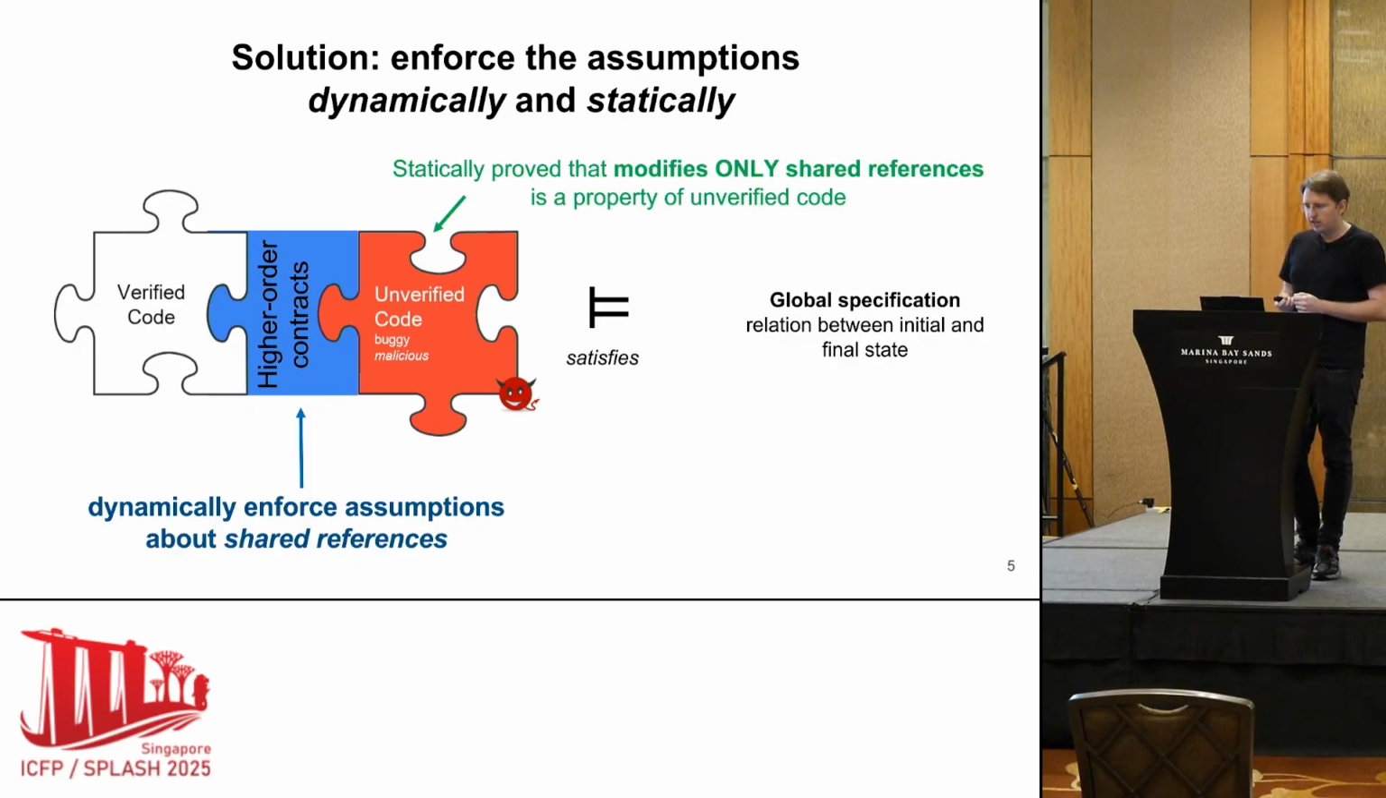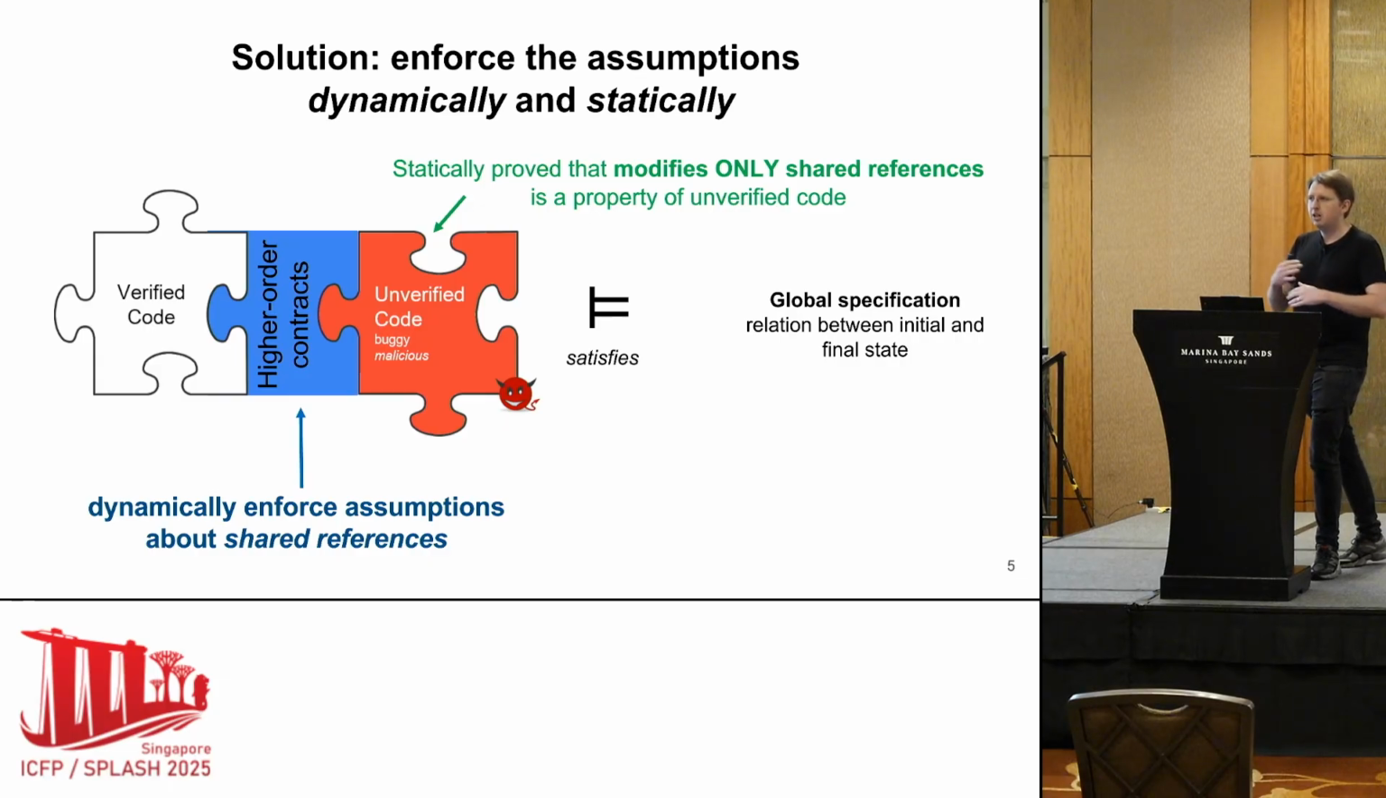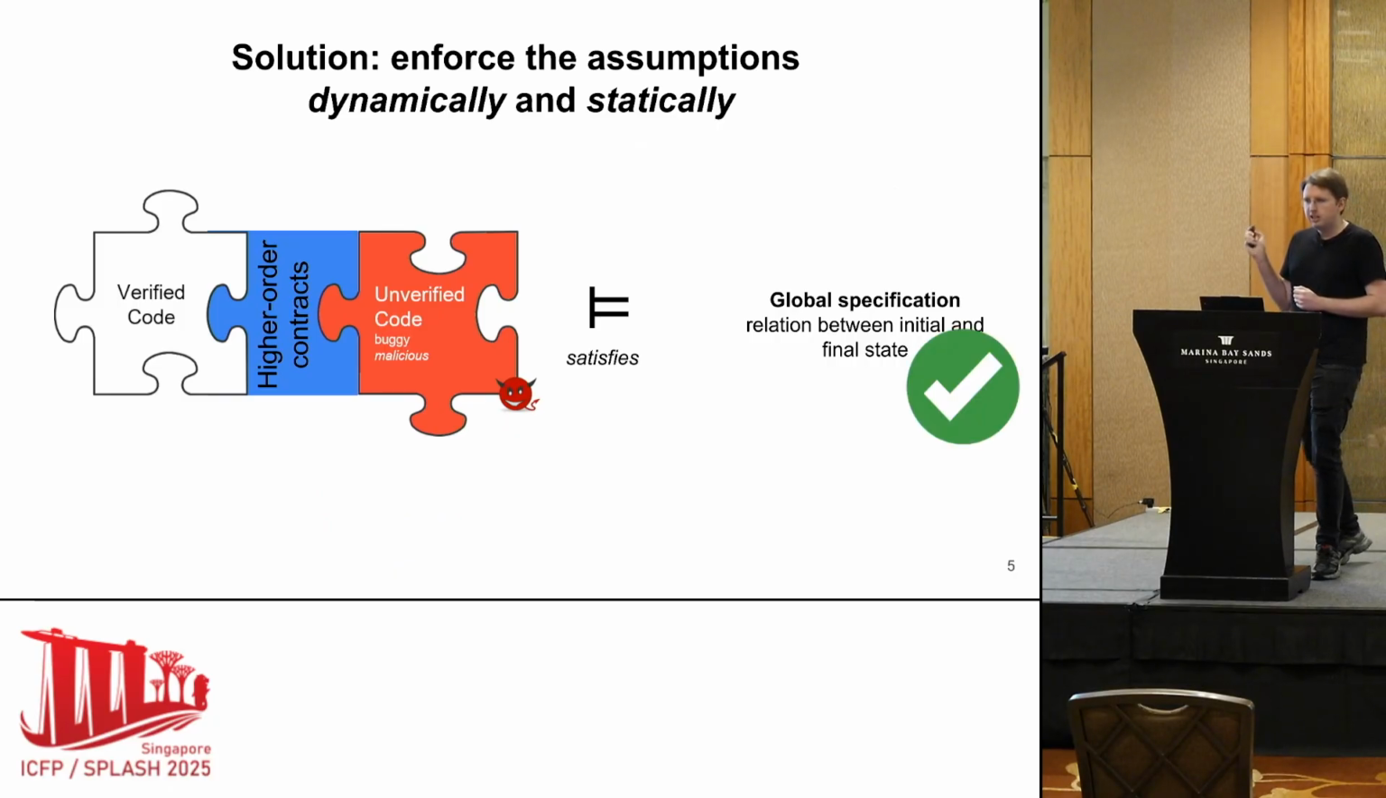And what we enforce statically is that we prove that the unverified code modifies only shared references. The intuition behind this is that we treat the dynamically allocated references of the unverified code as being shared. And also, we know that the unverified code cannot get their hands on the references of the verified code because they are unforgeable. So these two ingredients are enough to get back our specification, and we have a mechanized proof that our whole program satisfies the specification.